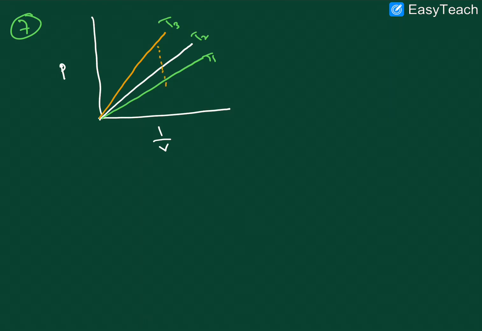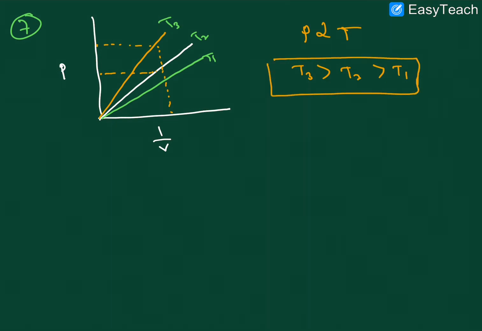We have to take one as constant. I am taking volume as constant here, anyone you can take, right? So at this time here, this is the pressure. Already we know that pressure is directly proportional to temperature. So here this is more, and then next here this is the temperature. So that means T3, T2 and T1. So this is the order, right?